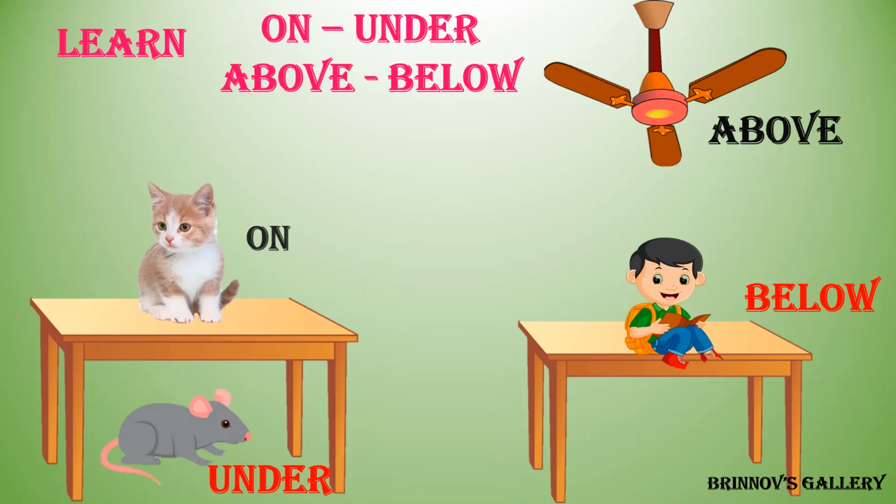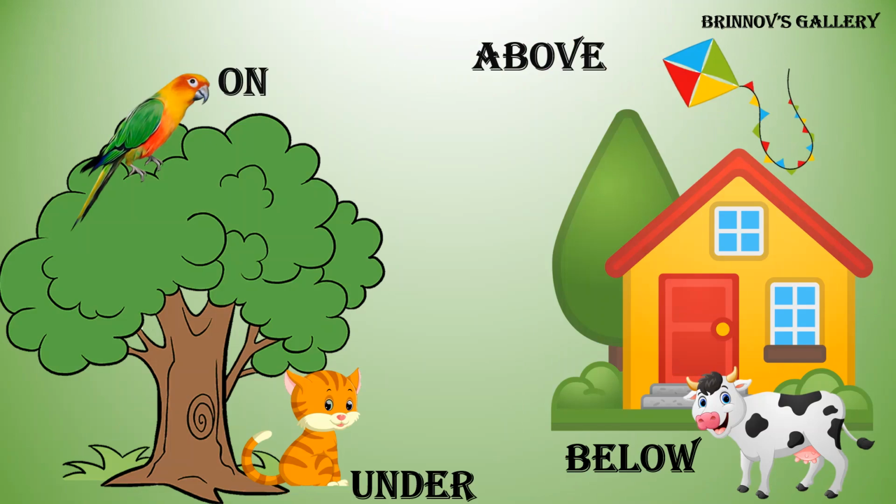Learn: on, under, above, below. Bird is on the tree. Cat is under the tree. Kite is above the house. Cow is below the house.